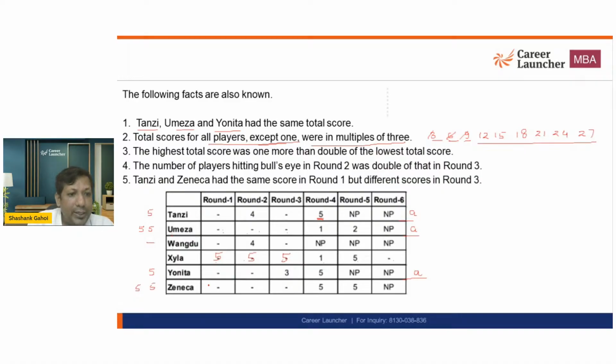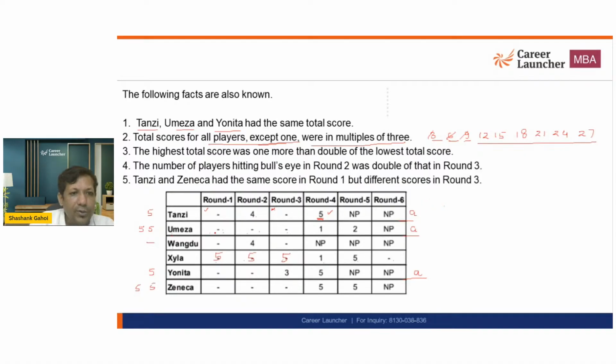T, U and Y had the same total score. ठीक है. This guy got 5, 5 here. He got 5 over here, 5, 5, 10. 10 plus 4, 14. Now it can also be 4. So 14 plus 4 is going to be 18, right? It can be 18, okay. It can also be 1. So अगर ये 1 है तो ये score क्या हो जाएगा? If this is 1, the score will be 15. So I would say this score is either 15 or 18. The total score I am talking about.